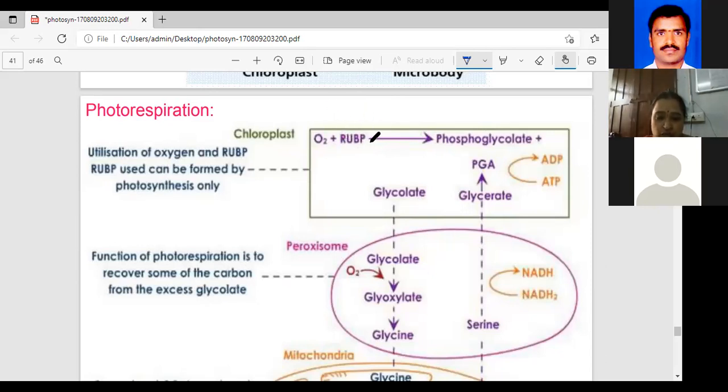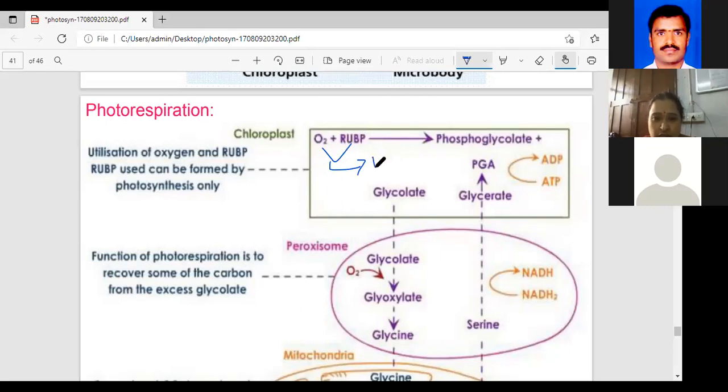RUBP accepts O2 to form one molecule of phosphoglycerate and one molecule of phosphoglycolate. After this acceptance is completed, it forms phosphoglyceric acid.